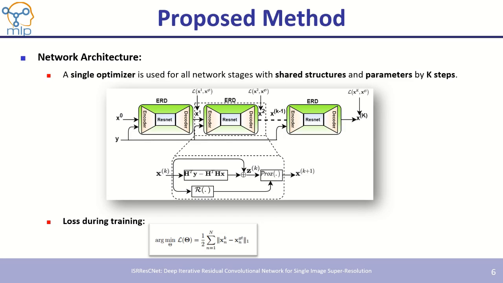The visual structure of our proposed SR strategy is shown here. We are initially given the LR image y and initial estimate x naught. Each network stage, that is ERD, produces a new estimate from the previous one. A single optimizer is used for all network stages with shared structures and parameterized by finite k steps. The L1 loss is used during training, which is defined as.